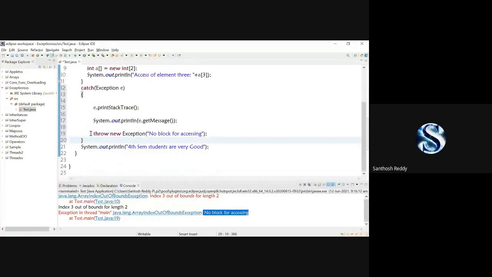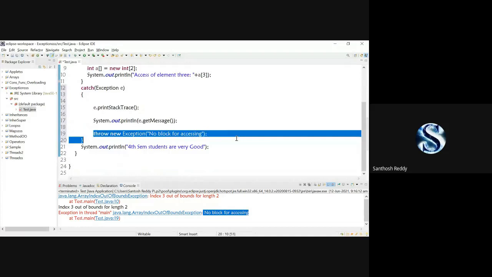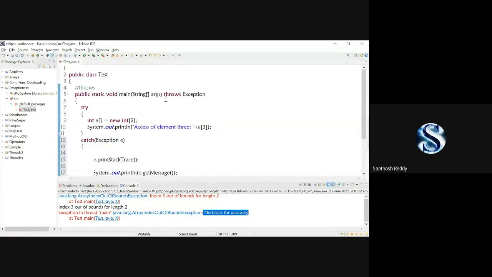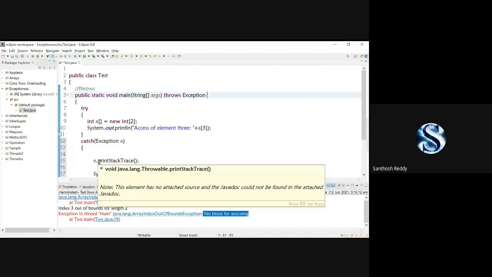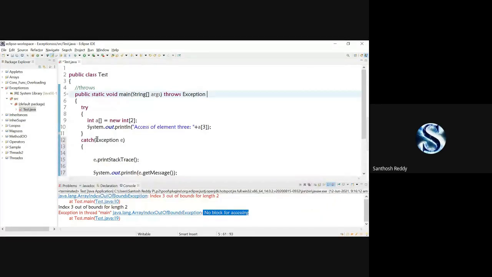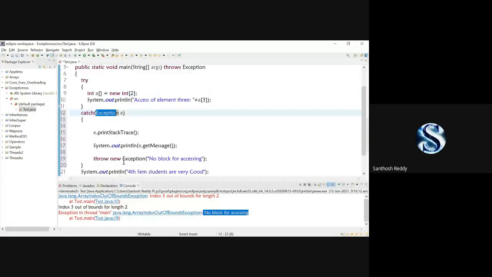Make sure that when you have a throws keyword, you must specify this throws keyword with the method signature only. But most of the time we are going to use it with the try catch block. But sometimes there will be classes, like when I write here Throwable, rather than here, if I write Throwable.